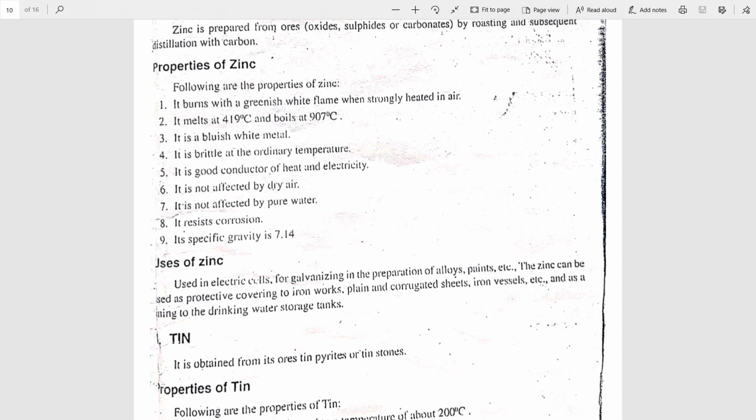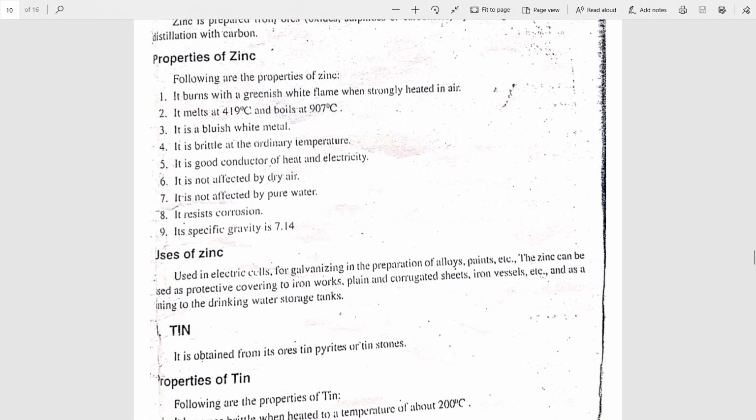We are using zinc in preparing electric cells and in the preparation of alloys, and zinc paints are also available in the market. It is used as a protective covering for ironwork, plain and corrugated sheets and iron vessels, and also as a lining for drinking water storage tanks. Last one is tin.